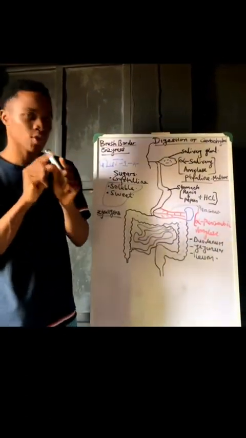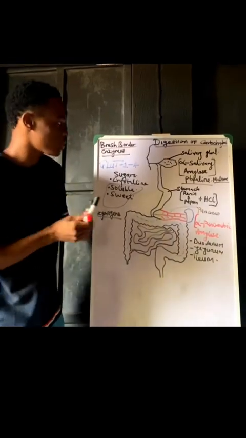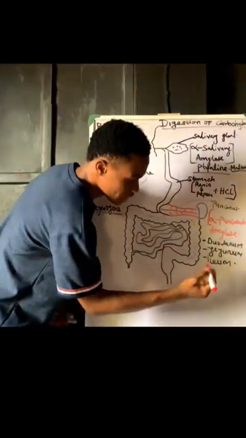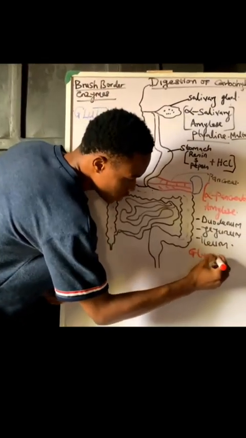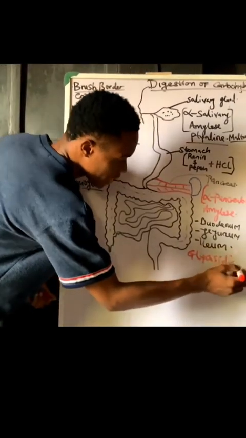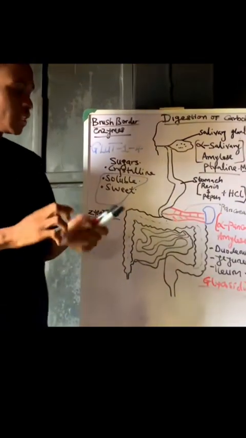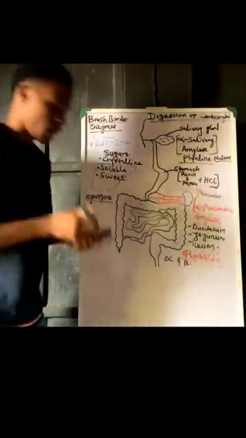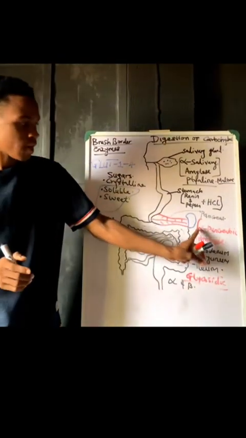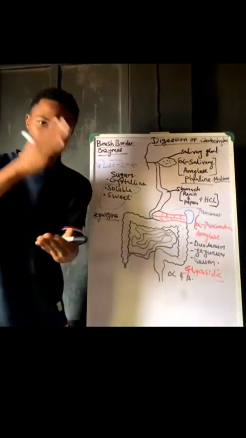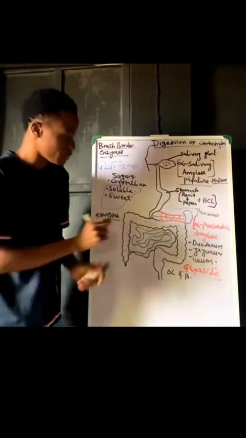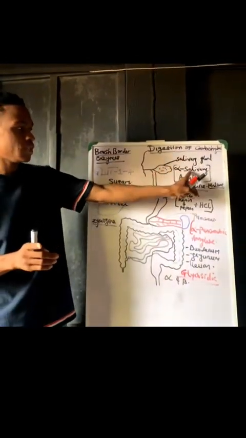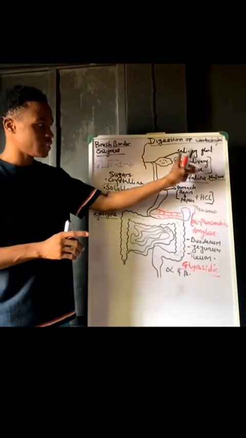Have you wondered why it is called alpha? It is called alpha because within carbohydrates or sugars, there are what we refer to as bonds, and the ones present in carbohydrates are glycosidic bonds. This glycosidic bond can come in the form of alpha and beta. So whenever we hear alpha, it means that it is breaking alpha glycosidic bonds. This alpha pancreatic amylase is way stronger compared to the first amylase, alpha salivary amylase, the one present in the saliva.